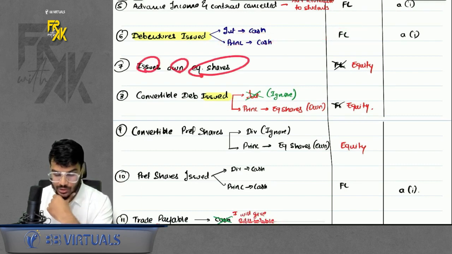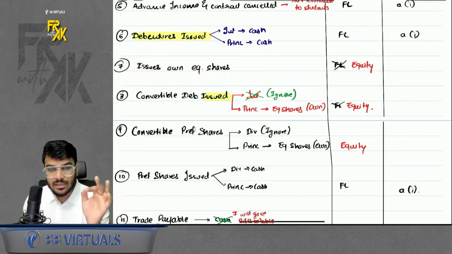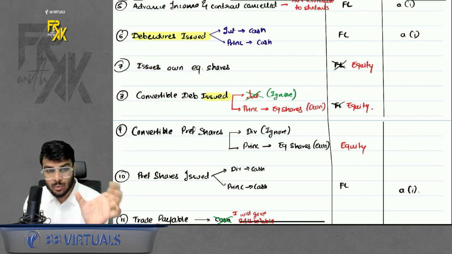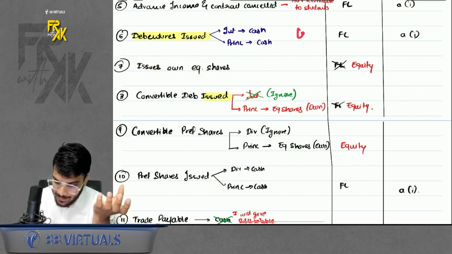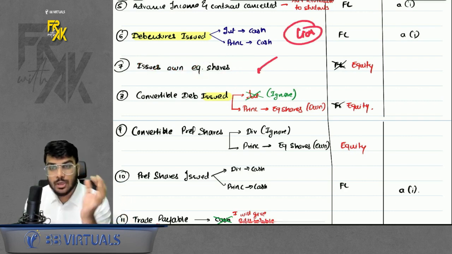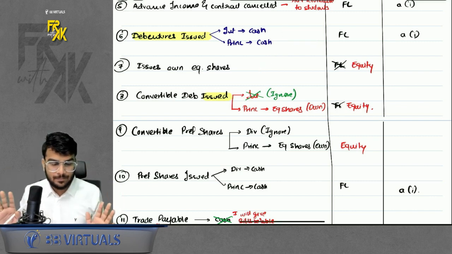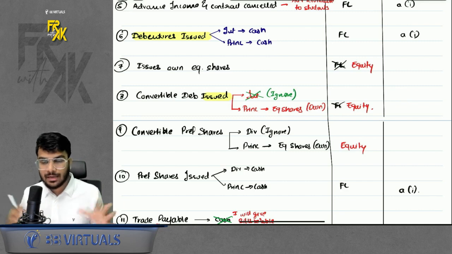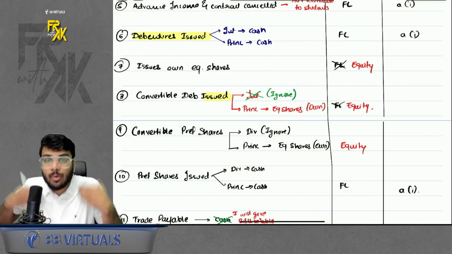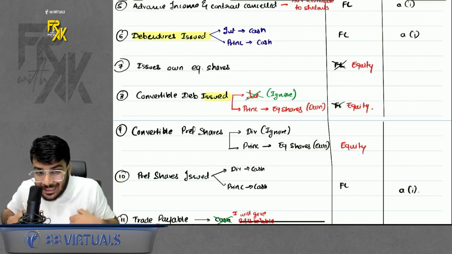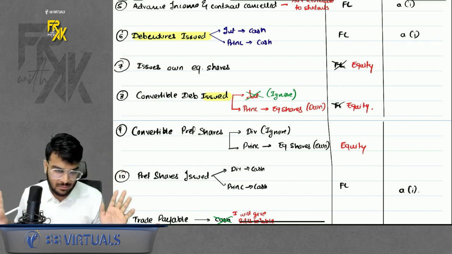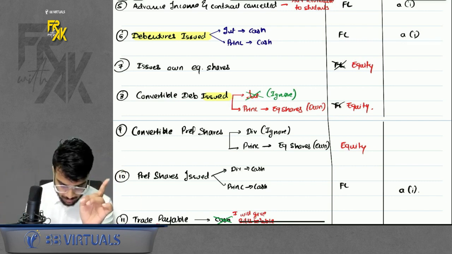Now comes the important part. Issue of own equity shares. Whenever the company is issuing equity shares to raise funds, it is not a liability. It is an equity. Whenever the company has to issue or deliver its own equity shares under any transaction, for the party who is delivering its own equity share, it is an equity transaction, not a financial liability. Do remember that part.